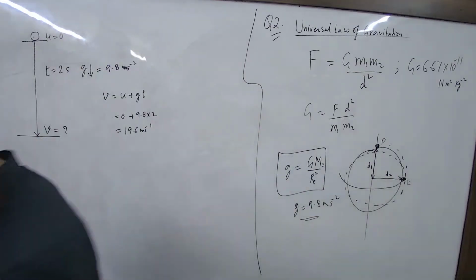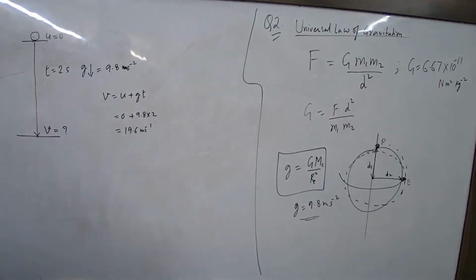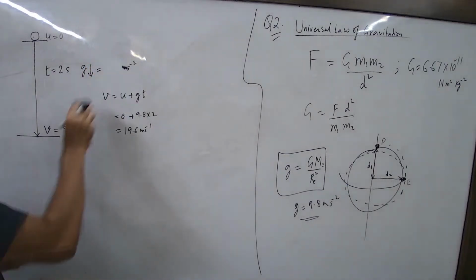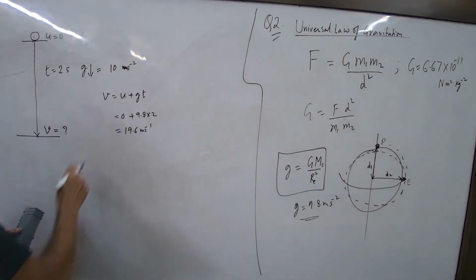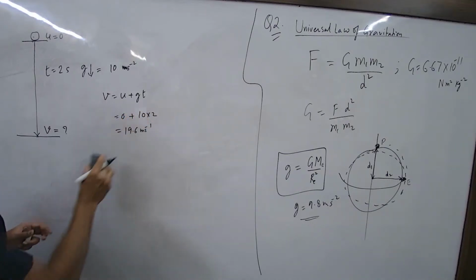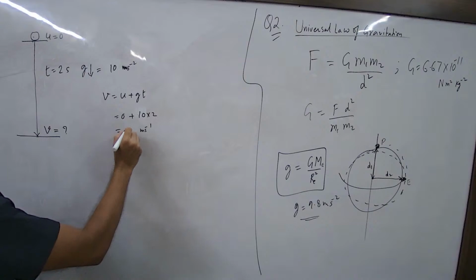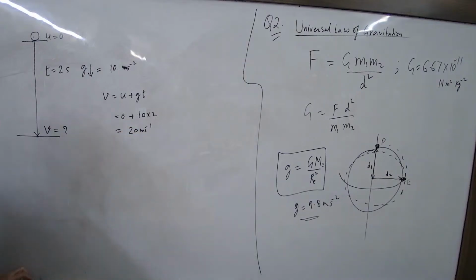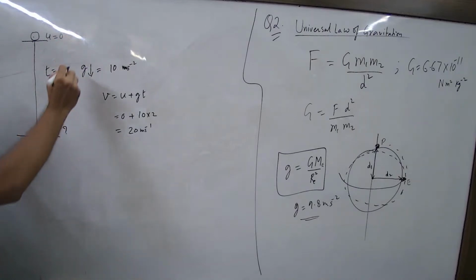Is G given? How much G do you have to take? You have to take the G value as 10. It's given in the question, so take it as 10 for easier calculation. If it is given in the question, then you take 10. Otherwise, 9.8. So the first part is solved.